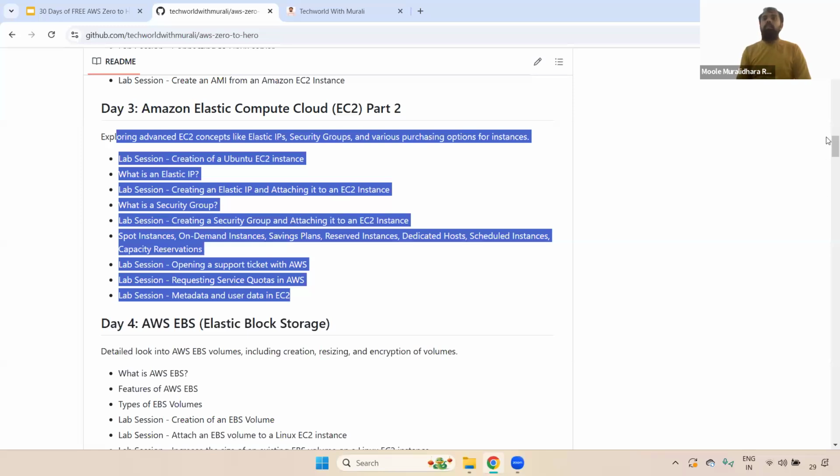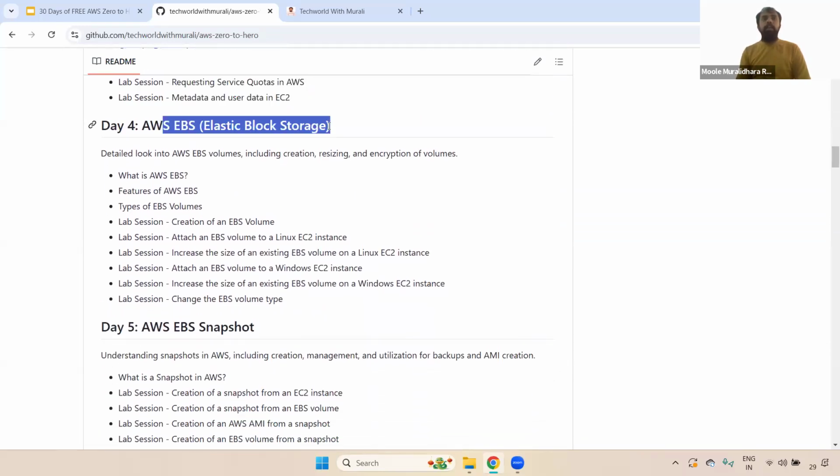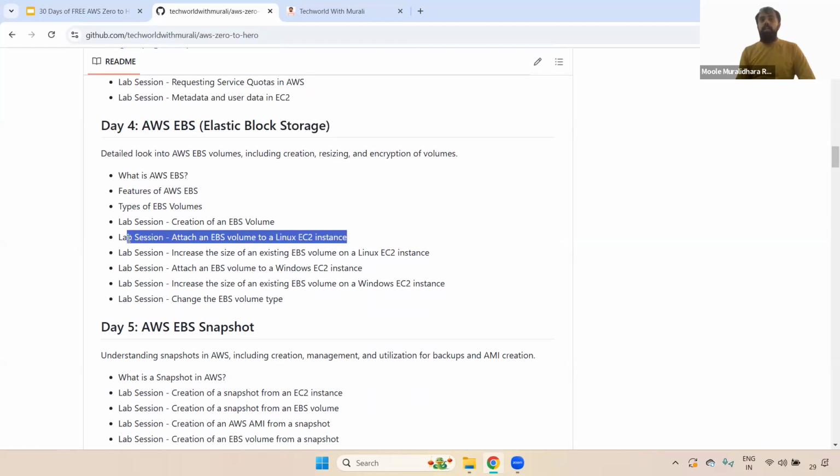Okay, clear, right? And coming to the next, EBS. EBS is nothing but Elastic Block Storage. Here, we are going to discuss what EBS is, what the features of EBS are, and what types of EBS volumes are available. How do we attach that EBS volume to the EC2 instance, and how do we increase it? For example, if we have an EBS volume and want to increase the size, how do we do it for an existing Linux EC2 instance, and also how do we attach it for Windows and Linux, and how do we increase that particular volume size as well? And also how do we change the volume type, for example from GP2 to GP3, everything.